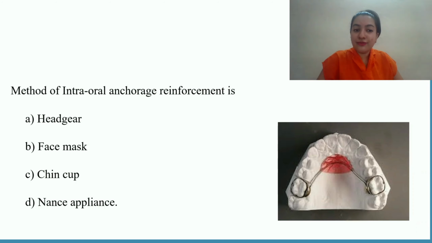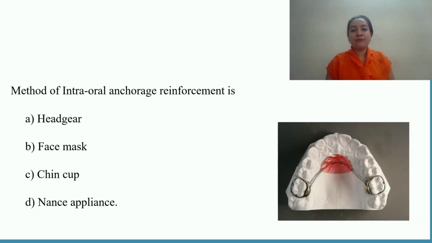Is it headgear, face mask, chin cup, or Nance appliance? So you all must have ruled out the first three options. It is Nance appliance, and the figure shown here is a Nance appliance. See, Nance appliance is given very frequently, because it is a good source of intraoral anchorage.